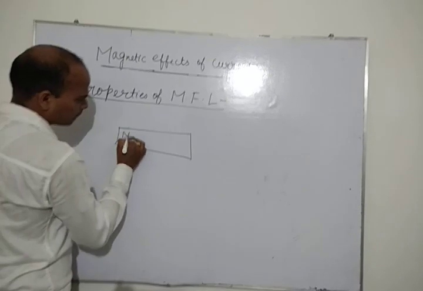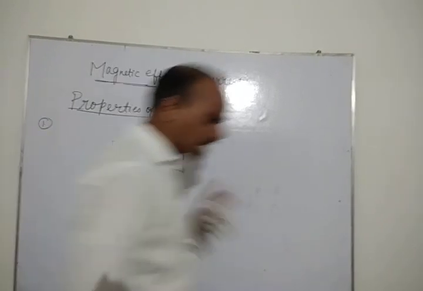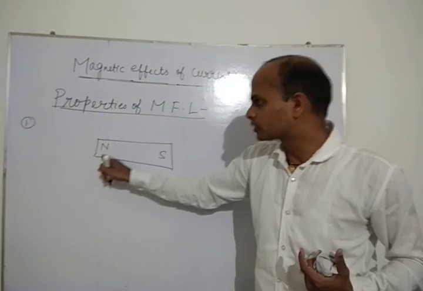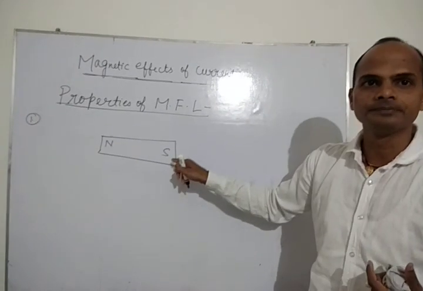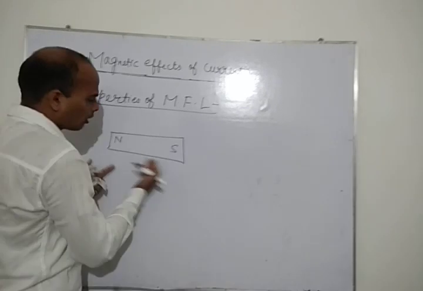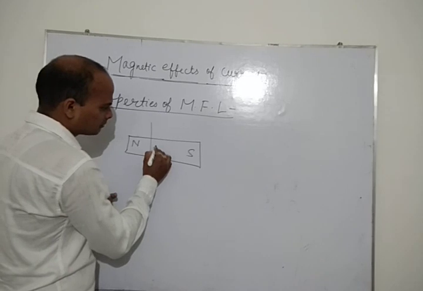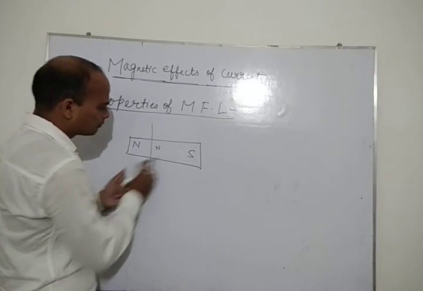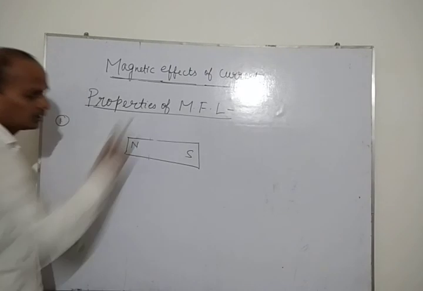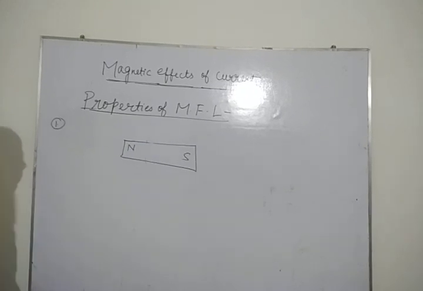This is a rectangular bar magnet and this is the north pole and south pole. You know that magnets are dipole. Dipole means it has two poles, north pole and south pole. And if you cut from here, it will also behave as a dipole. If you cut from here, again it will have north and south. You can't say that if you cut, the north pole will exist alone. No, it will always remain because it is a dipole.